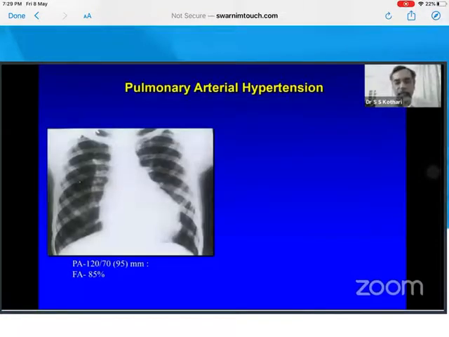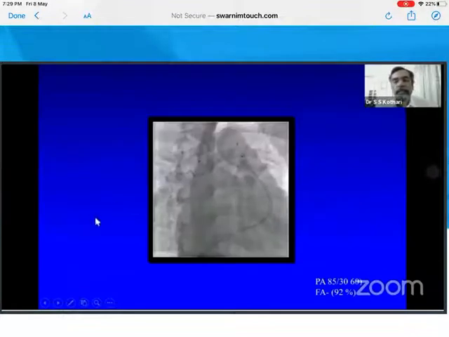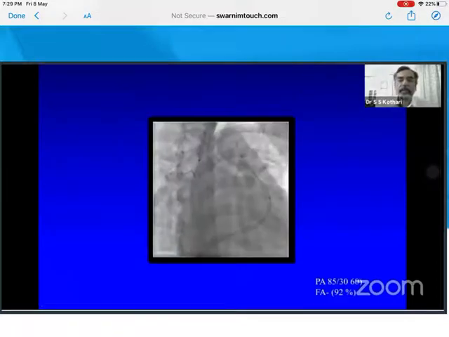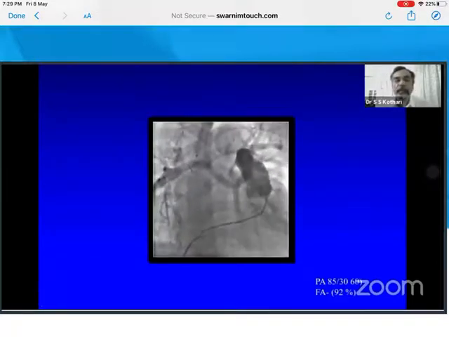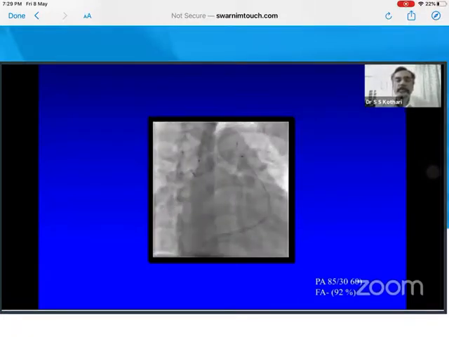Now lungs are in parallel. So another patient with a PA mean of 95 and FA of 85, should we operate? Now he had a right pulmonary artery which is stenosed. So pressure in the right lung is normal, pressure in the left lung is high. So in the lungs, as long as the PVRI in one lung is normal, if you connect the two, your final PVRI will be normal. So in any case, if you have one normal PVRI, you will have an operable patient. So despite a high PA pressure, when we connected the two PAs, his PA pressure fell and the patient was eminently operable. So this is a very rare case, just bringing it out because it shows you some physiological insights into the lung vasculature.